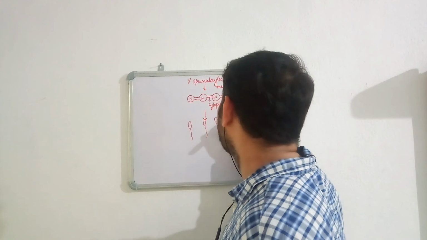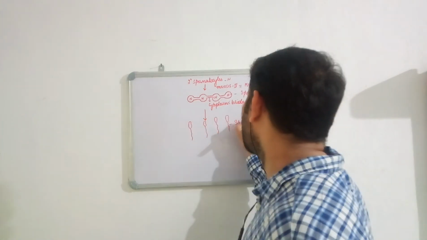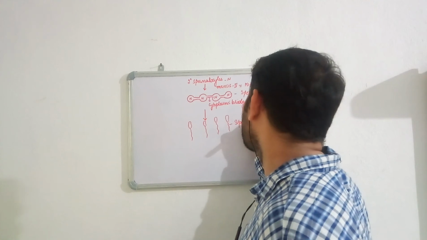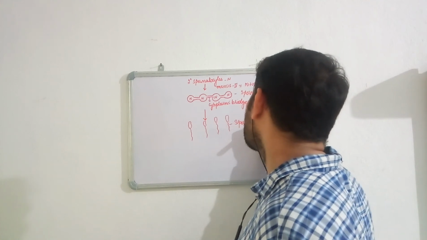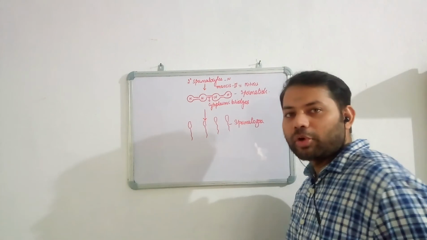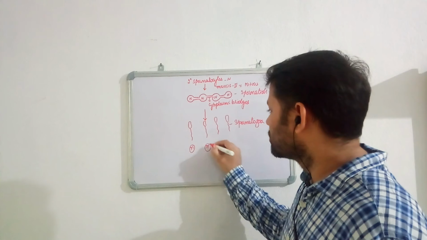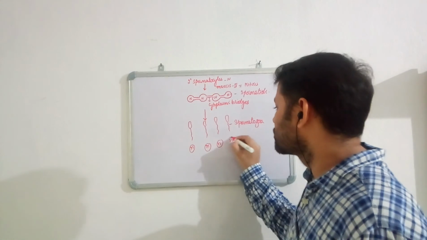It's going to form 4 structures which are called the spermatozoa. So what process takes place here? A process of differentiation. This is also haploid, this is also haploid, this is also haploid, and this is also haploid.